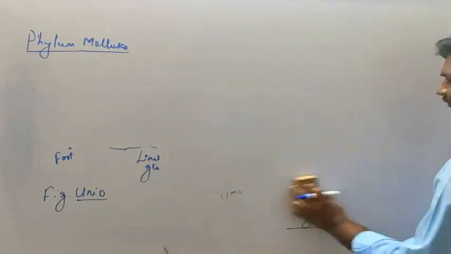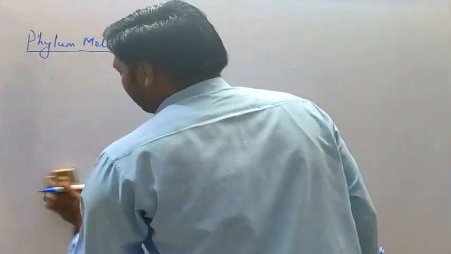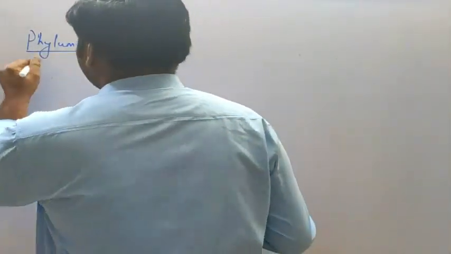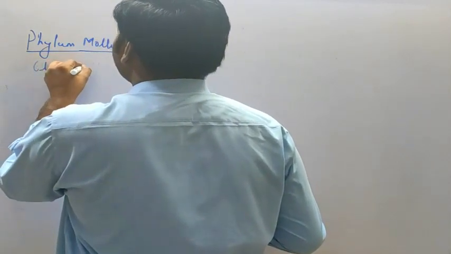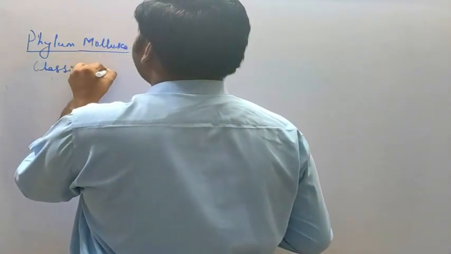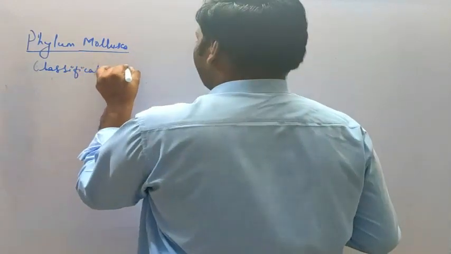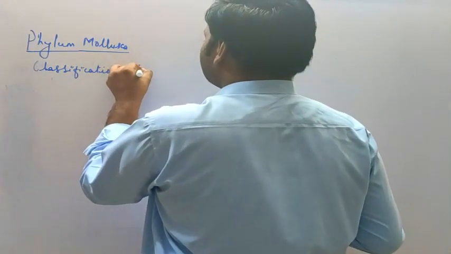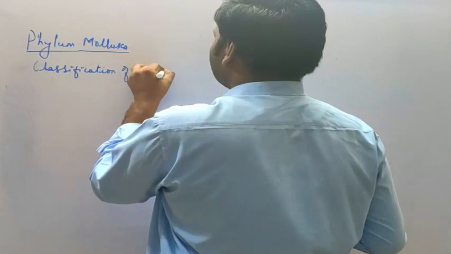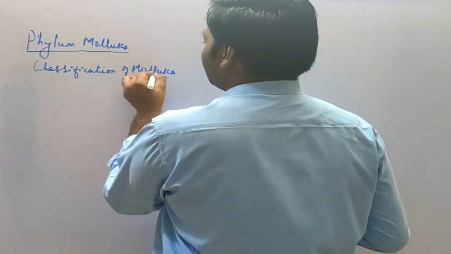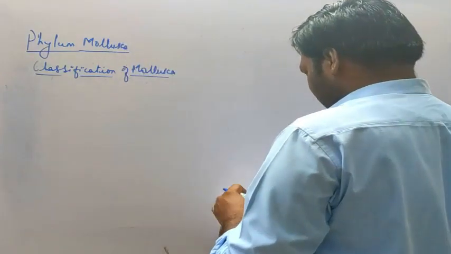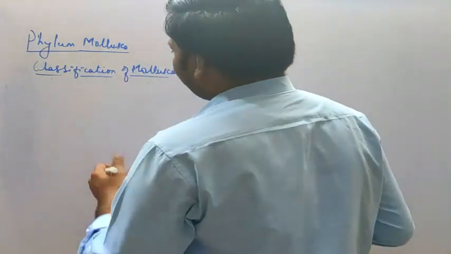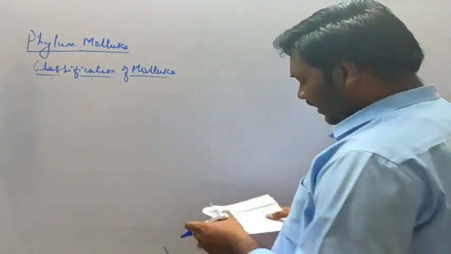Now we'll move to the classification of phylum Mollusca. Okay, we'll classify the phylum Mollusca. So, classification of mollusk or mollusca. Here there are different classes. Around 6 classes of mollusca can be seen. We will write their names.